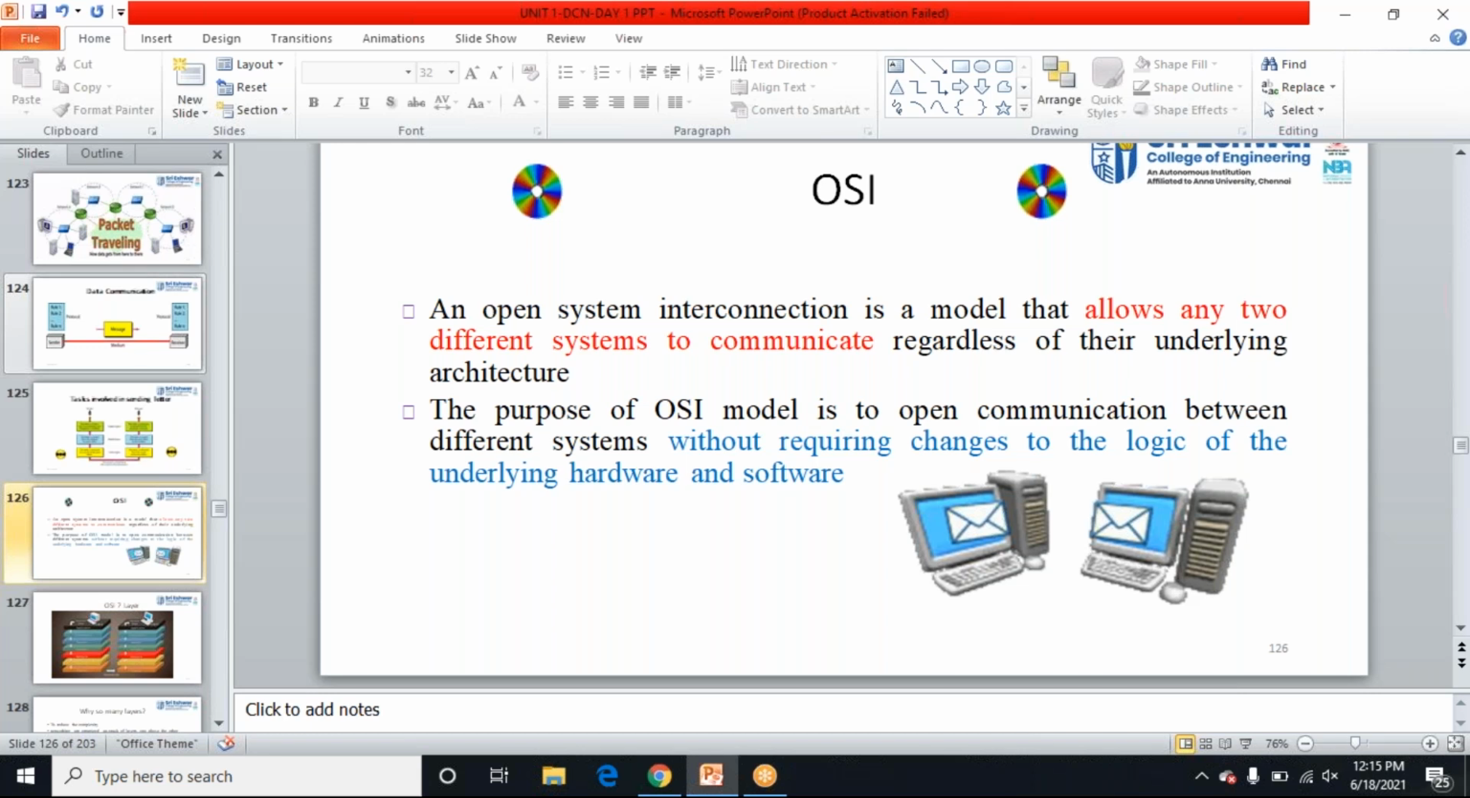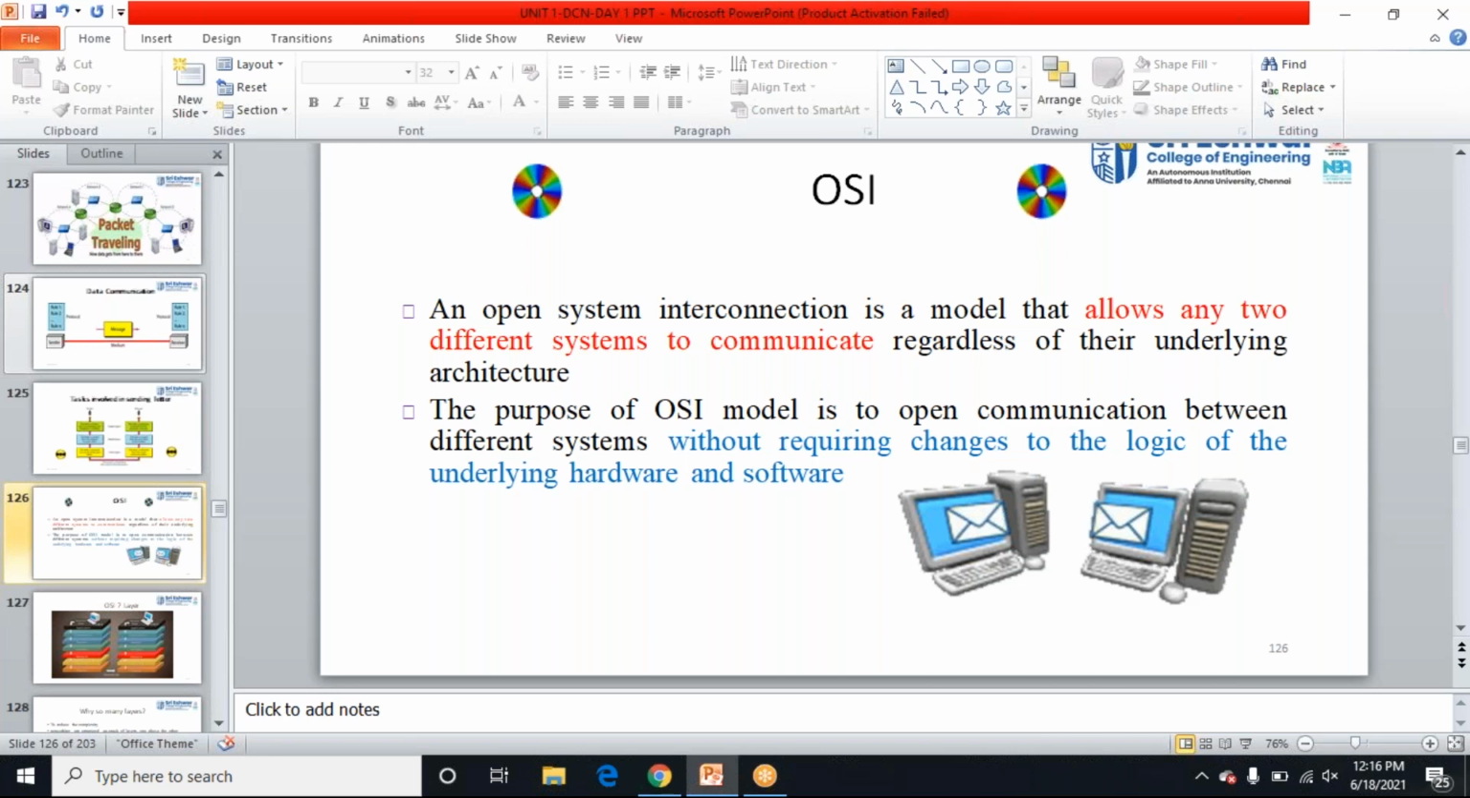It is a reference model. The ISO, the International Standard Organization, they have framed this OSI reference model for communicating the data between two different devices. See, this OSI model will allow any two different systems to communicate with each other. Whatever the architecture, whatever the software, whatever the hardware may be, without changing the requirements of those systems, we can transfer the data between two systems. That is, in any part of the world, we can communicate with each other.